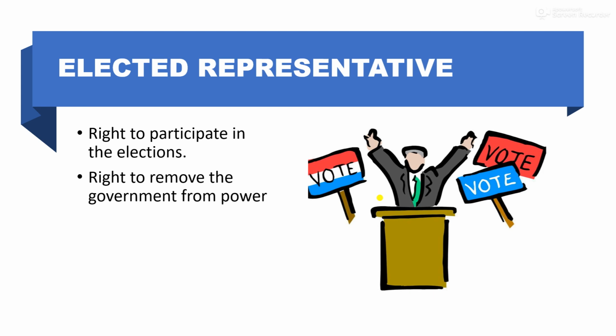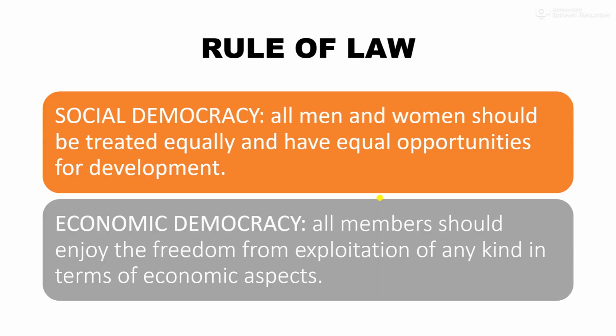In India, the voting age has been fixed at 18 years of age and free and fair elections are held at regular intervals. Then right to remove the government from power. Yes, the people have the right to remove the government from power in the next election if they are not satisfied with its performance.